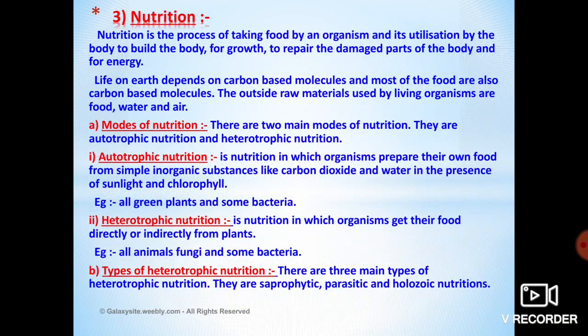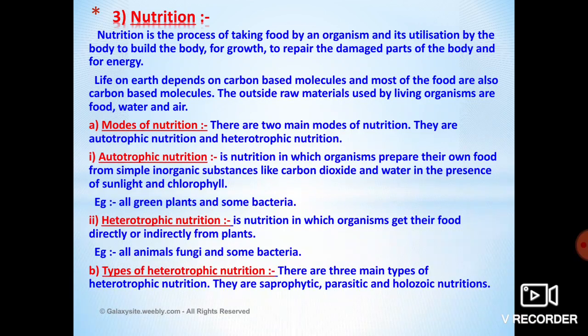Now we are going to discuss more information regarding nutrition. As we know, nutrition is a process of intaking food by an organism, which is utilized by the body for growth and development, right?